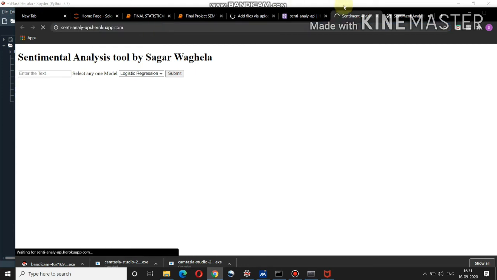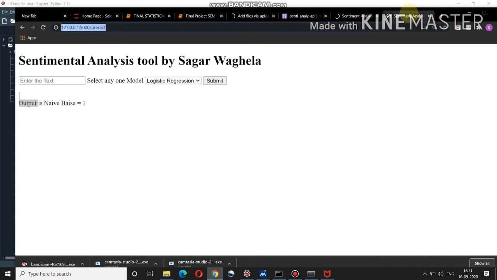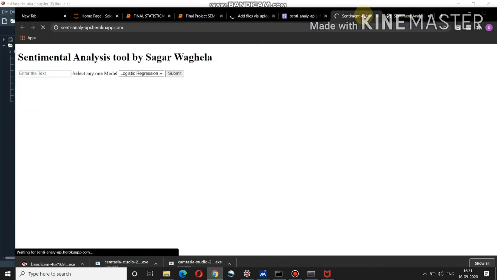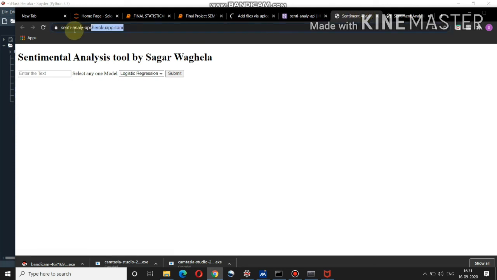The same thing which was on my local host is now on the cloud platform, deployed on Heroku. This is the link for the Heroku app, and once we click, we get the same thing. We have to select the model and submit. Once we submit, we get the result over here.